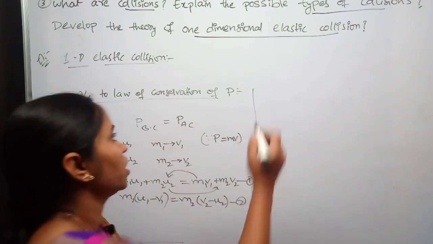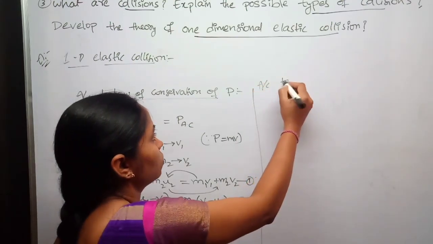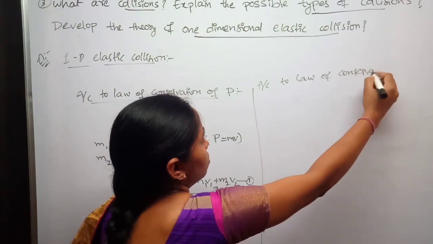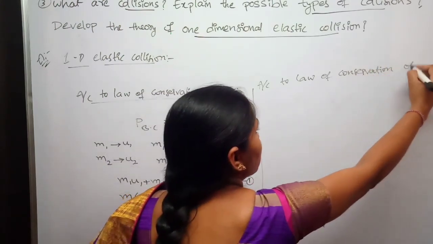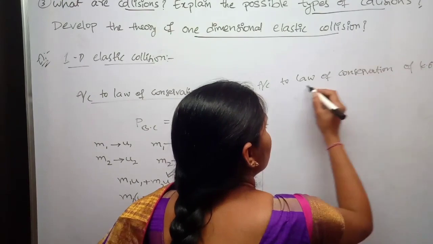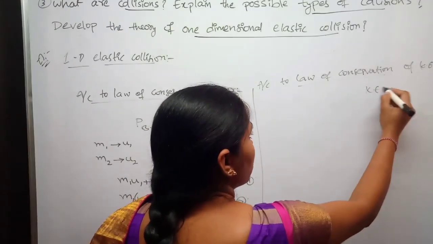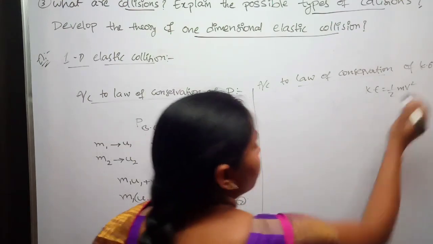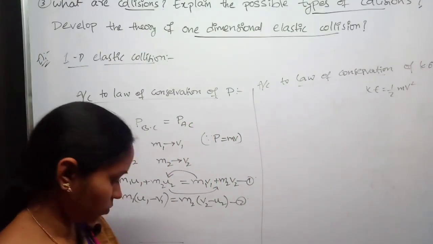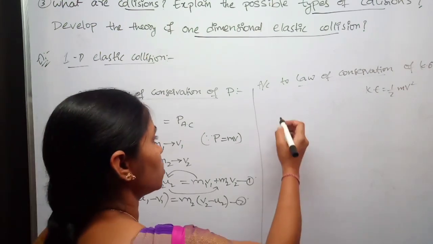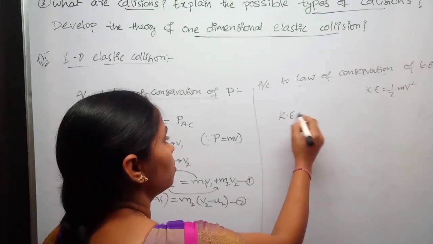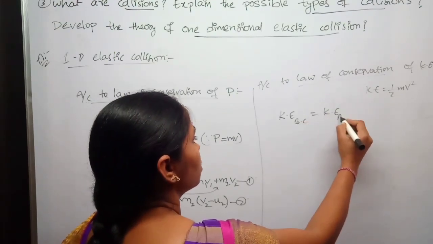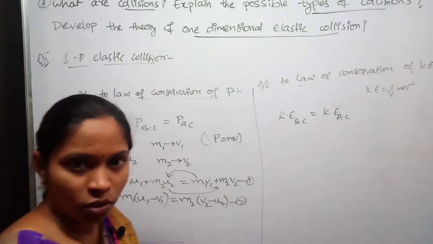Now according to law of conservation of kinetic energy. Kinetic energy is half m v square. So the kinetic energy before collision is equal to kinetic energy after collision in case of elastic collision.